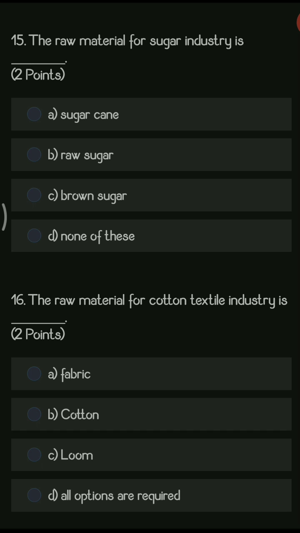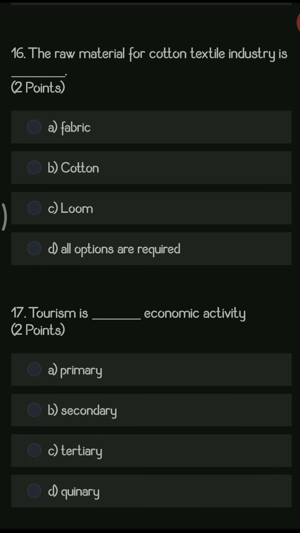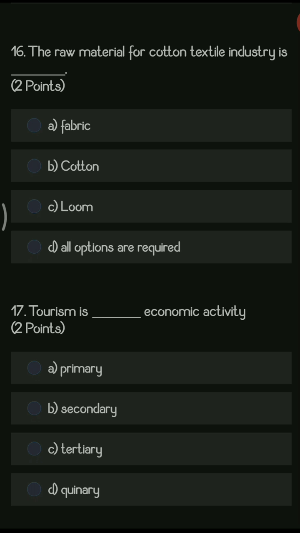Next question, the raw material for sugar industries is dash. So options are sugarcane, raw sugar, brown sugar, none of these. So basically you require sugarcane. So sugarcane is the right answer, which is a raw material which gets converted into sugar later on after processing. Next question, the raw material for cotton textile industry is dash. So options are fabric, cotton, loom, all options are required. So no, you require only cotton as a raw material for cotton textile industries. Then the cotton is converted into fabric.